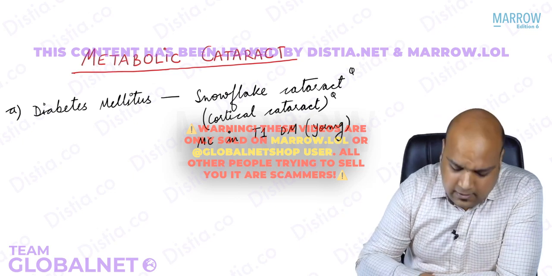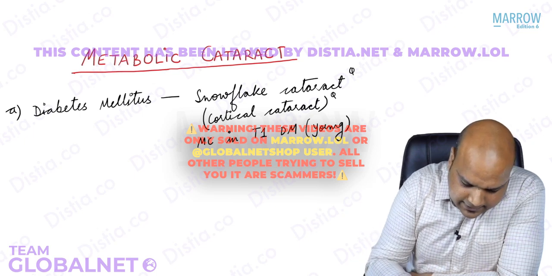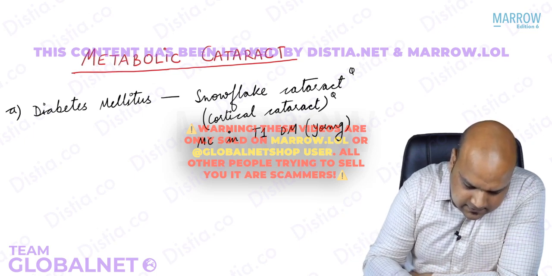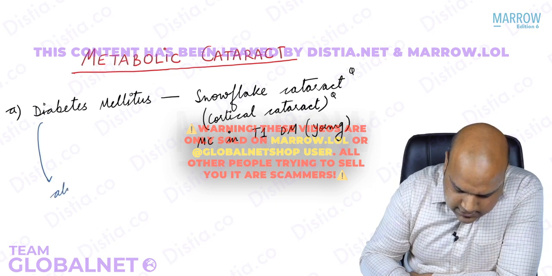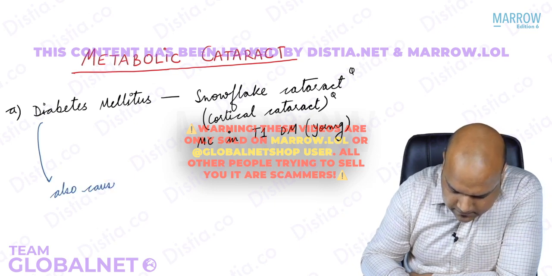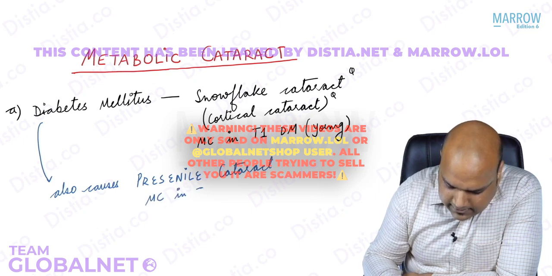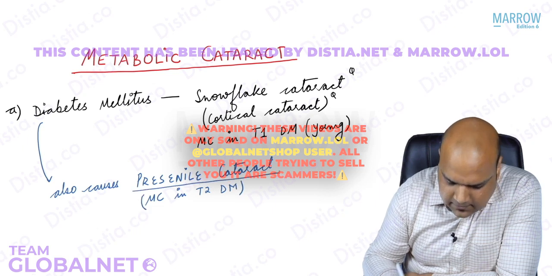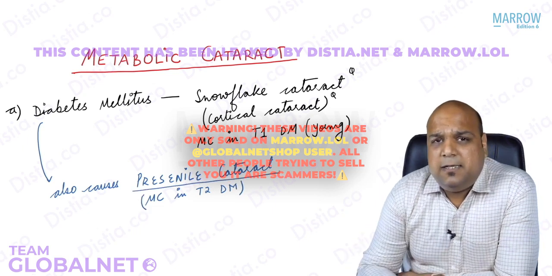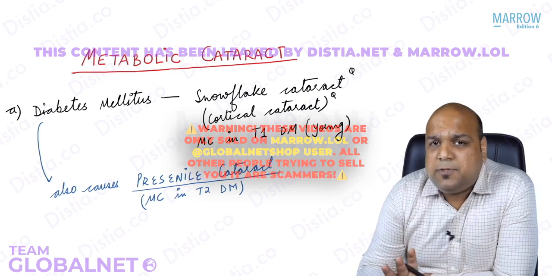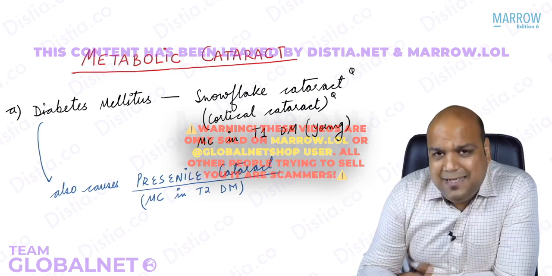Okay? Whereas diabetes mellitus also causes something known as presenile cataract. This is more commonly seen in type 2 diabetes mellitus. So we can basically say that diabetes is causing two cataracts. One is the famous name snowflake cataract and the other is presenile cataract.